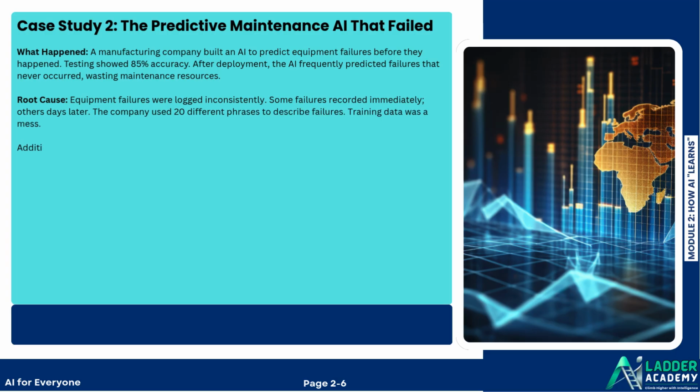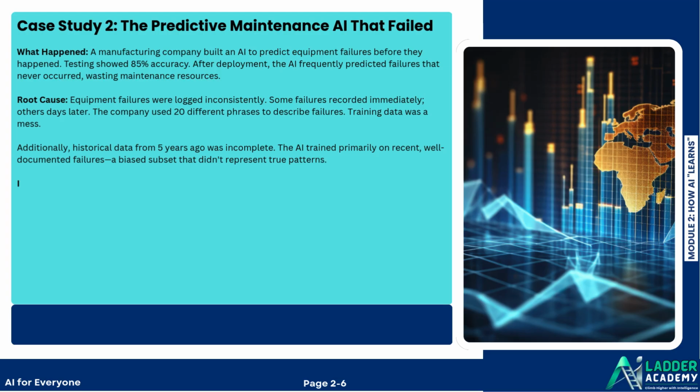Additionally, historical data from 5 years ago was incomplete. The AI trained primarily on recent, well-documented failures, a biased subset that didn't represent true patterns. Impact: wasted maintenance costs. False alarms annoyed facility teams. Employees mistrusted the system. Project momentum died.